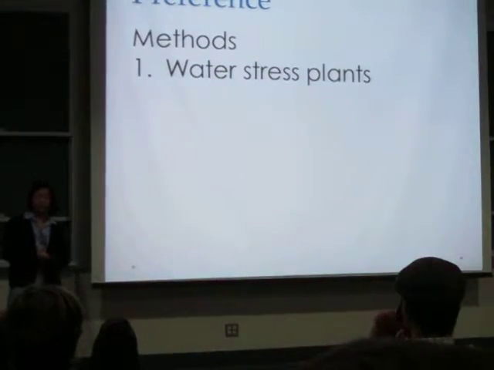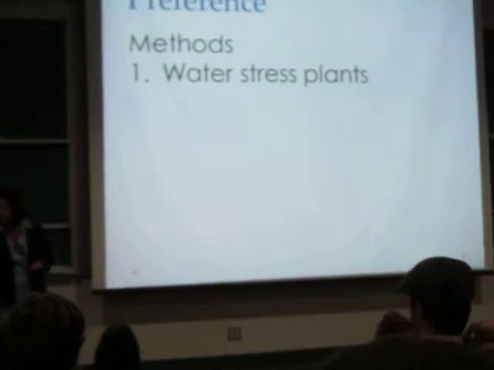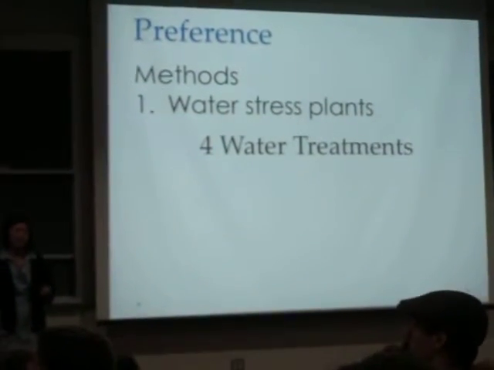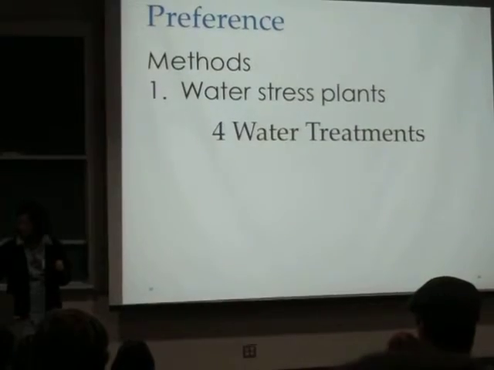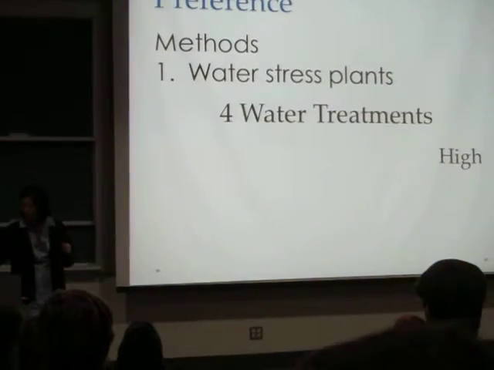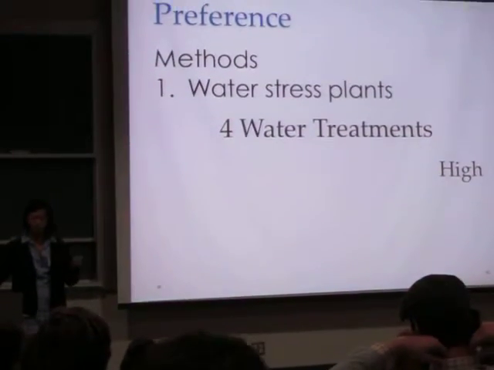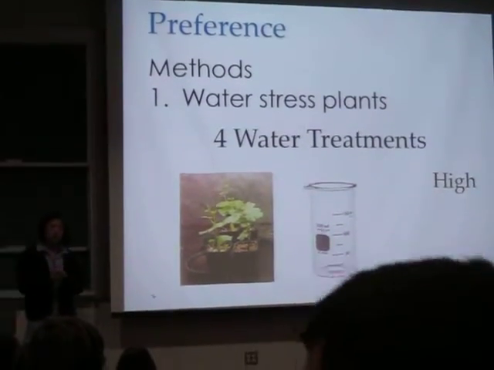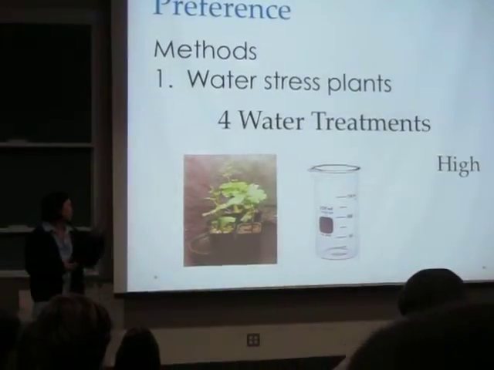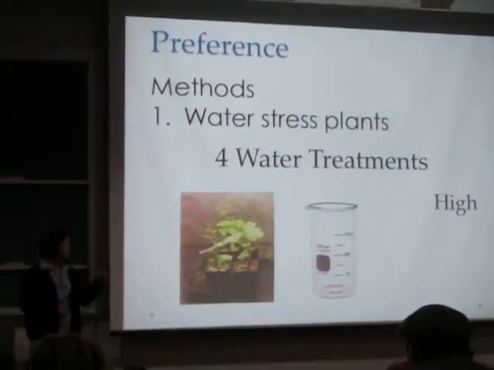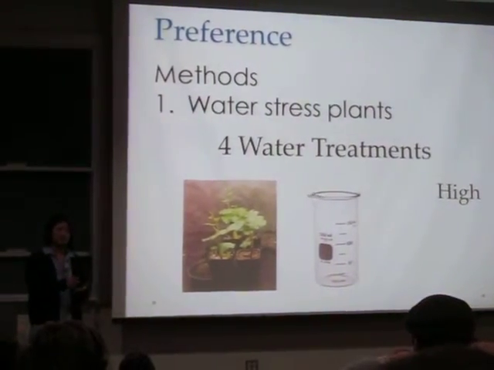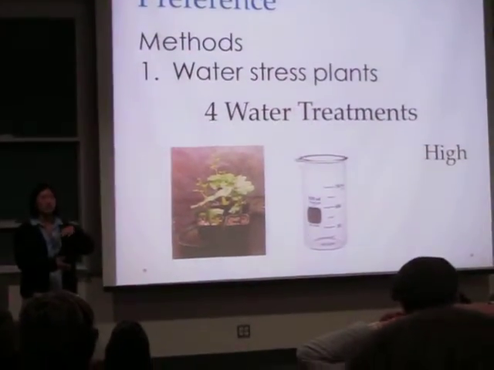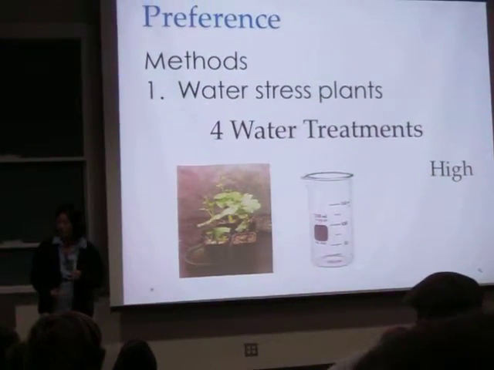And so to get started, we had to water stress the plant. This involved 4 different treatments designed to give different levels of stress. The first treatment, which we called high water treatment, was aimed to give low stress. It involved 200 milliliters of water into the plant daily, and it included this dish tray on the bottom of the plant to collect water so that there was a continuous source of water in the plant.